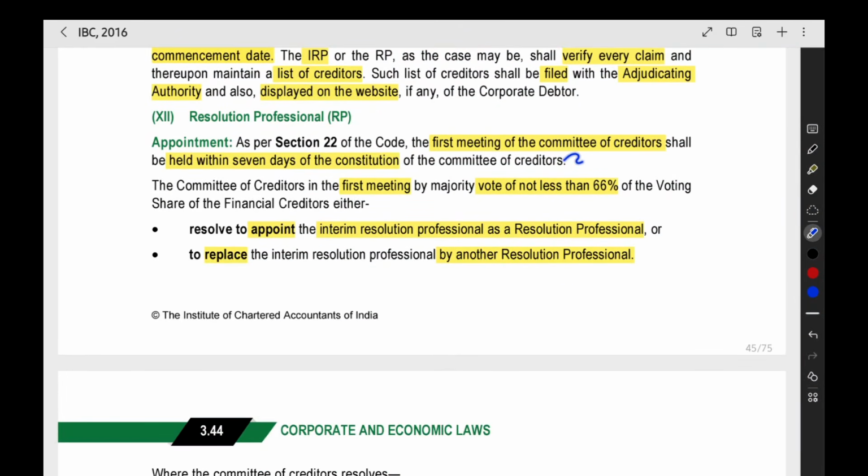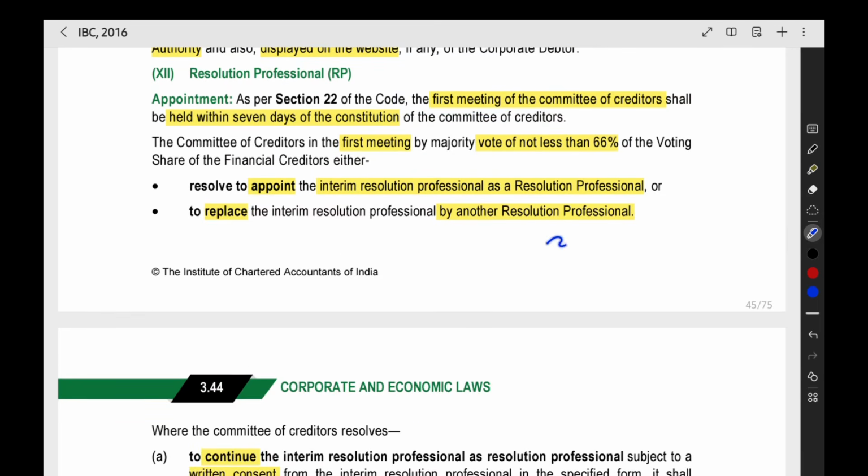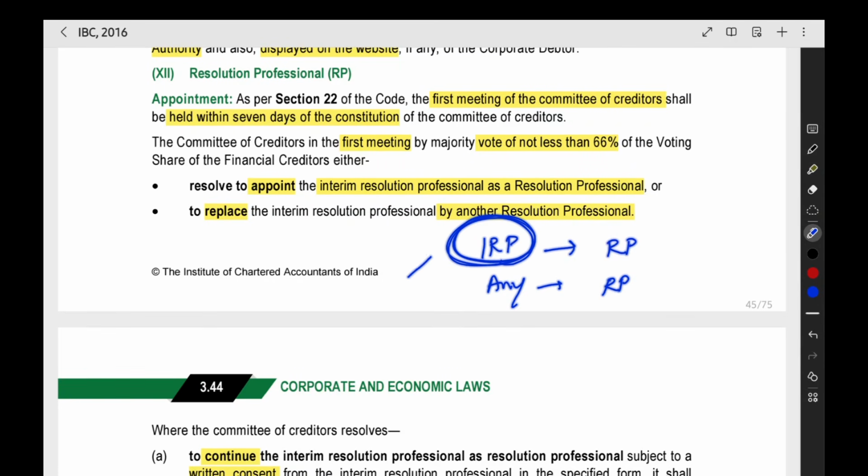Then the committee of creditors will do the first meeting. And in the first meeting, they will appoint the permanent resolution professional. Now they're having two options. Either they can appoint the same IRP as the permanent resolution professional, or they can appoint any other person as the resolution professional. Now if they are appointing the same person, then they have to get a consent from the IRP for appointing as RP.